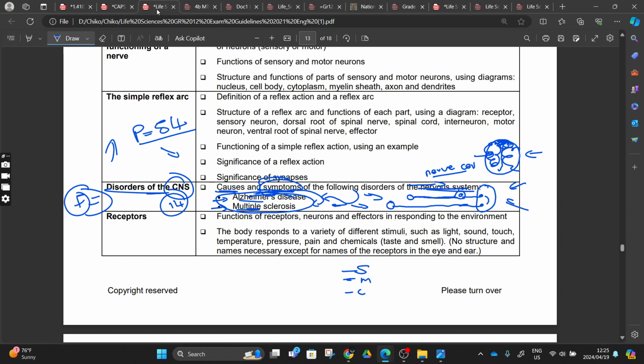How can I put this? Maybe the person won't be able to store memories. So this will be Alzheimer's. In Alzheimer's, the cells are dying, or we are removing them, right? In Alzheimer's, we are removing them.